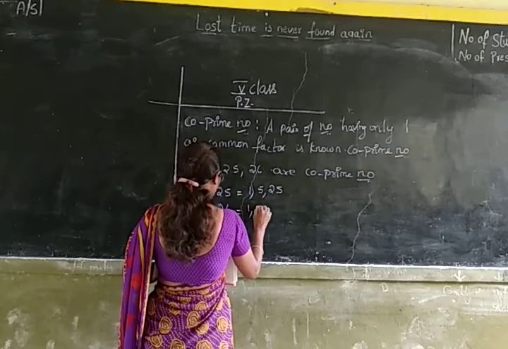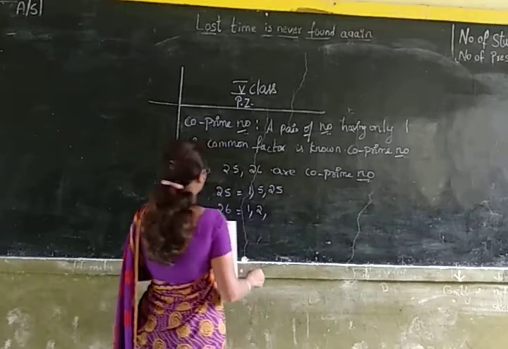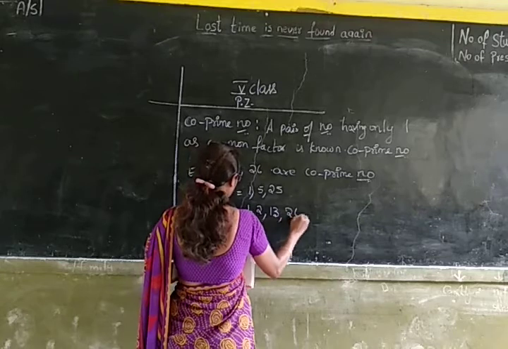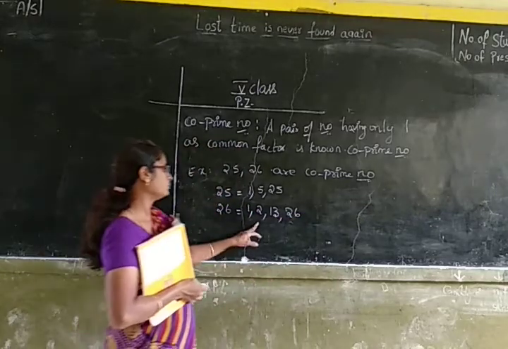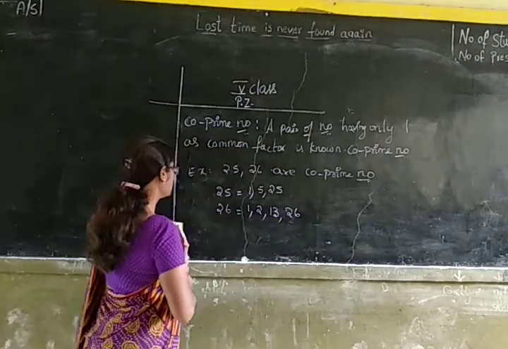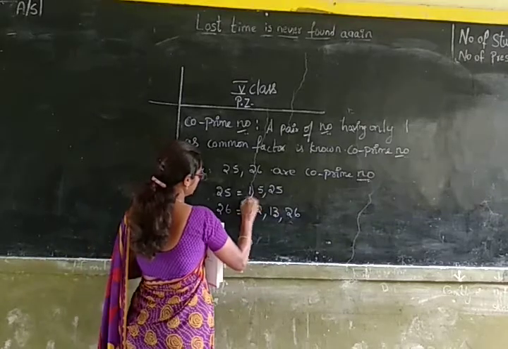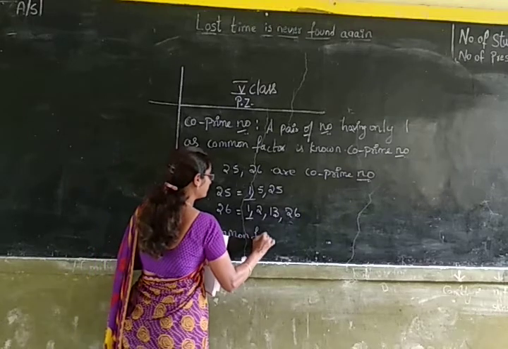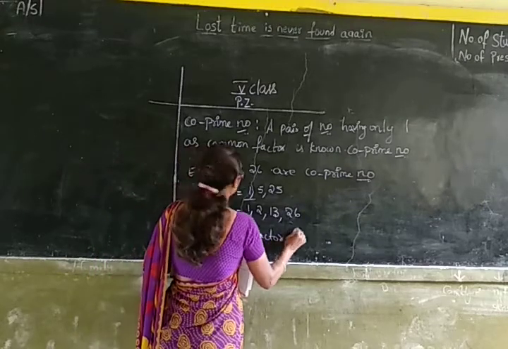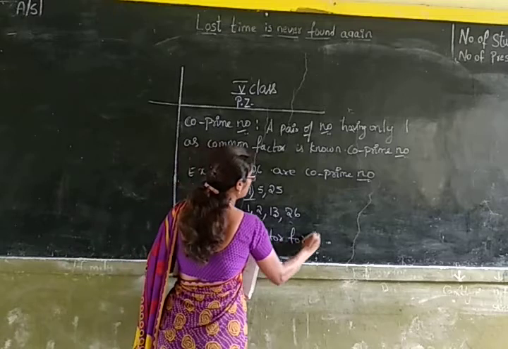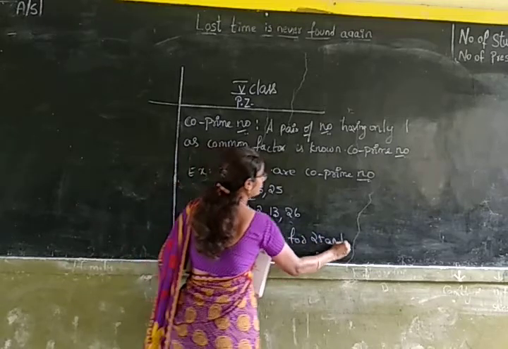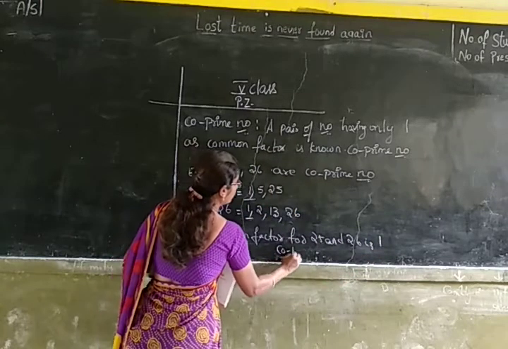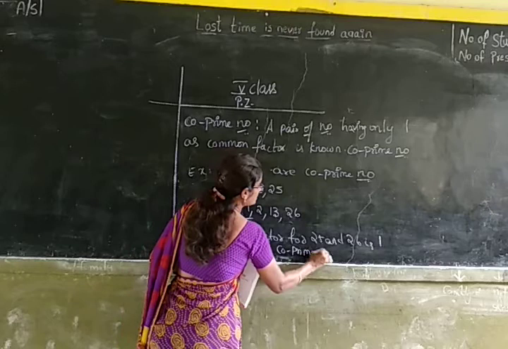1, 2, 13 and 26. So the common factor for these two numbers is 1. The common factor for 25 and 26 is 1. So they are called co-prime numbers.